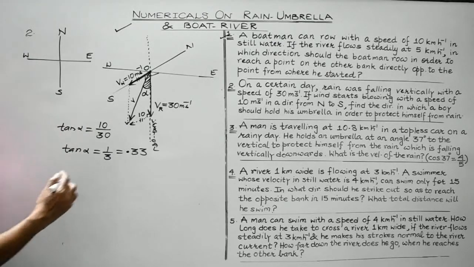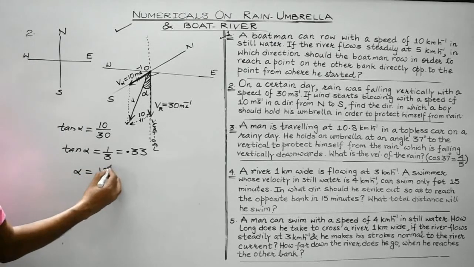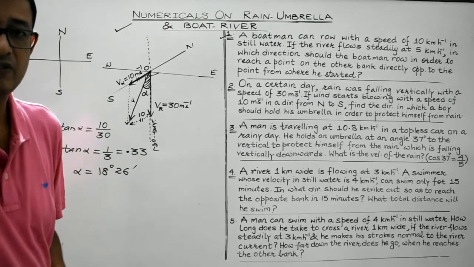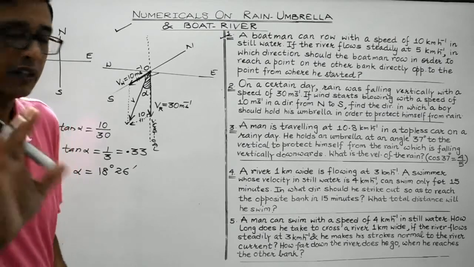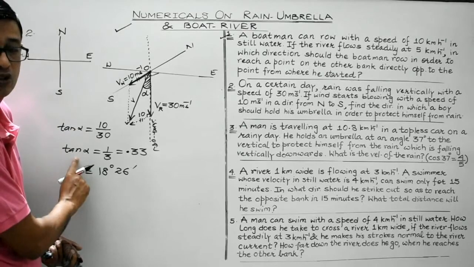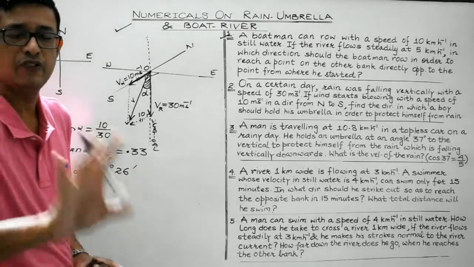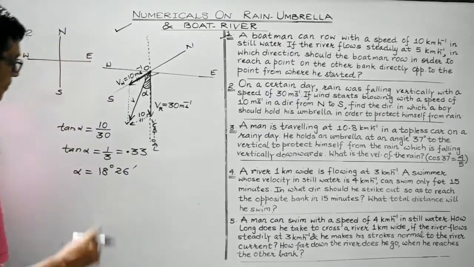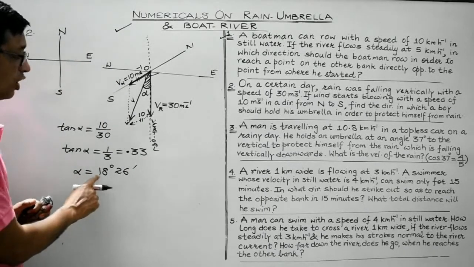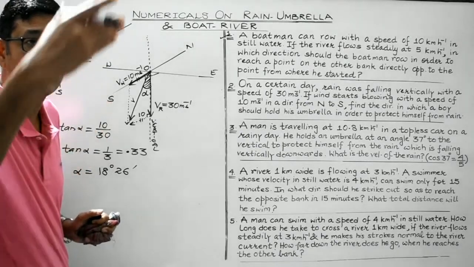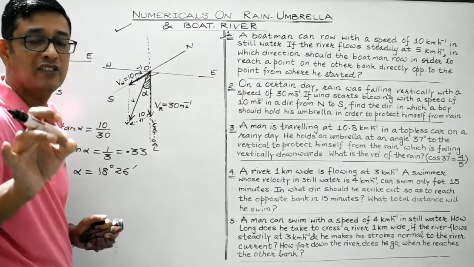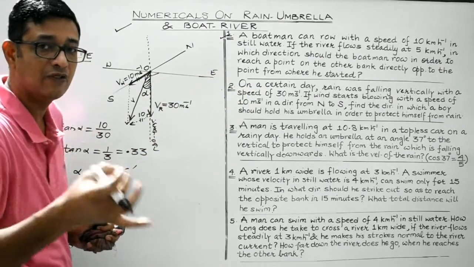So it is equal to about 18 degree 26 minutes. You can check it in the trigonometric table, right? In case the trigonometric table is not available, you can write your answer as alpha is equal to tan inverse 1 by 3. That is perfectly okay. So basically, the boy must hold his umbrella at an angle of 18 degree 26 minutes with the vertical towards north. It is only in that case he will be able to save himself from getting wet.